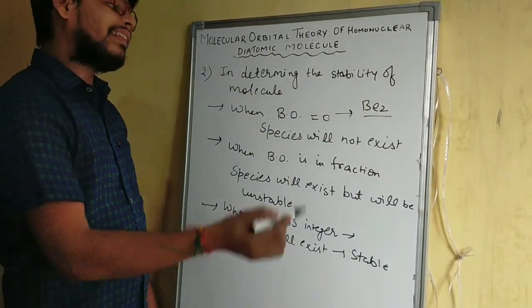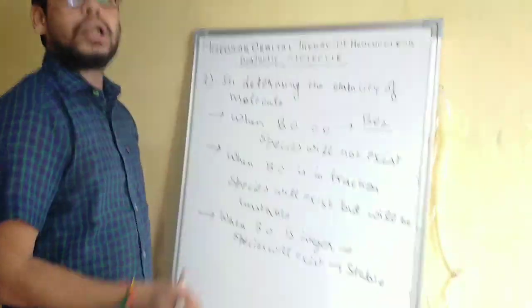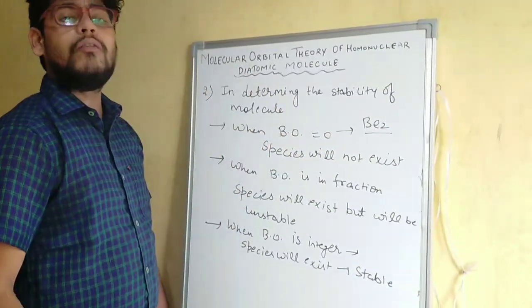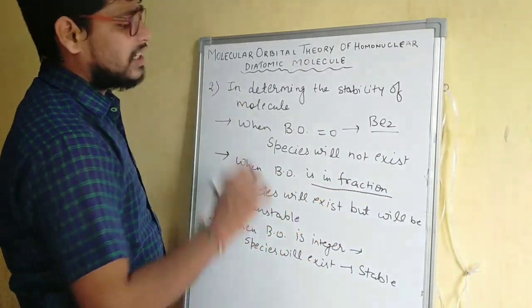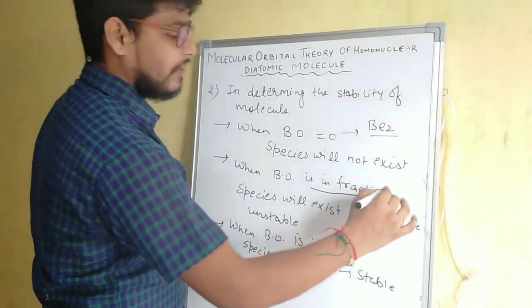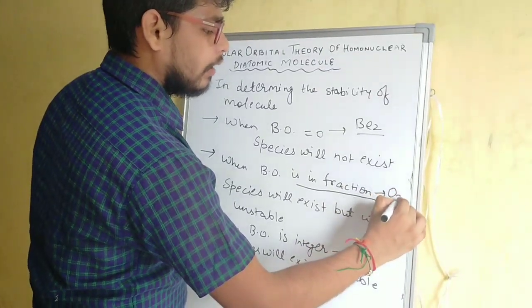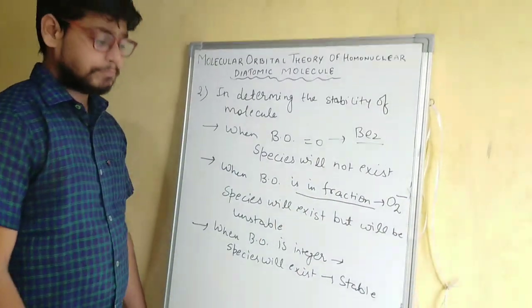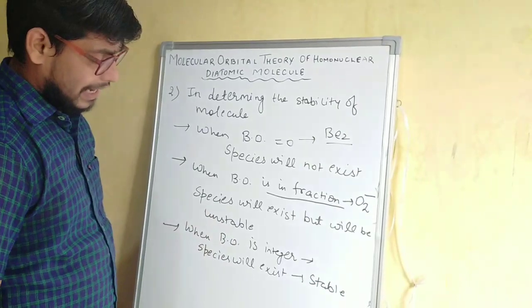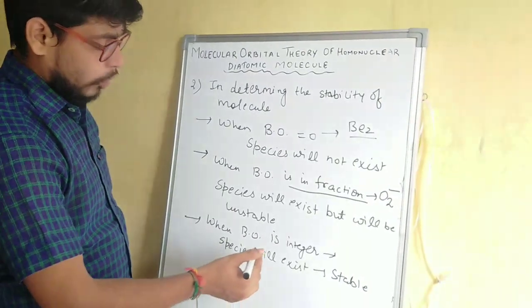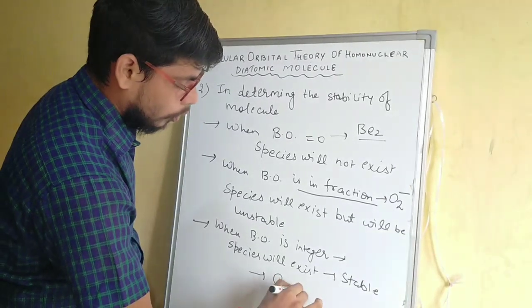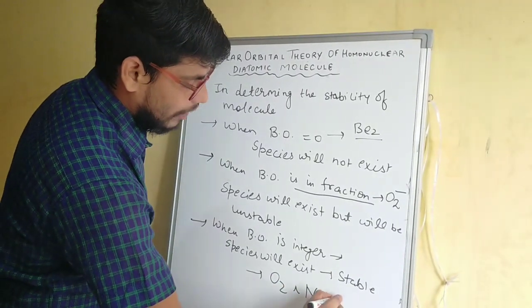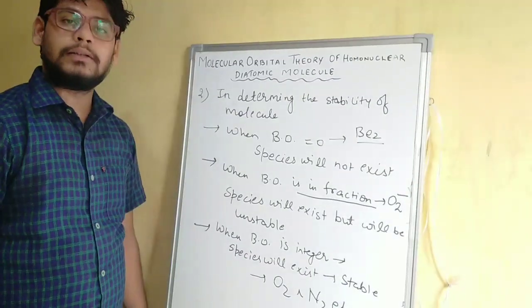Be2 molecule has a bond order of 0, which means this Be2 molecule will not exist. For a species with a fractional bond order, we can take an example like O2 minus. And if we want an example where bond order is an integer, we can take O2, N2. There are also various examples available.